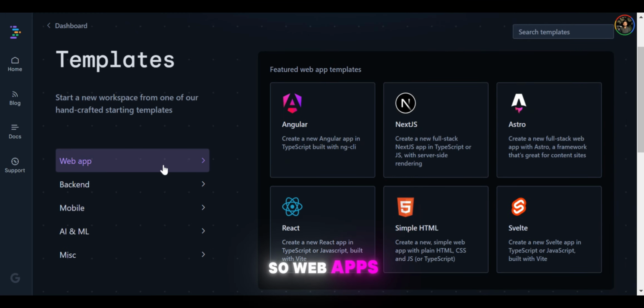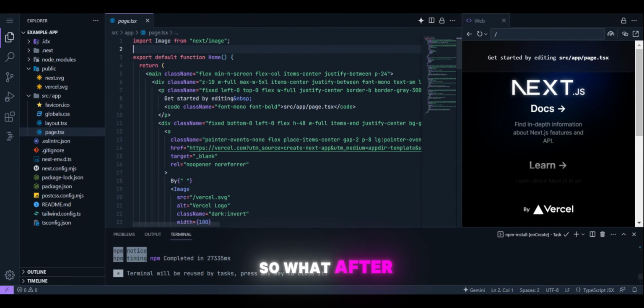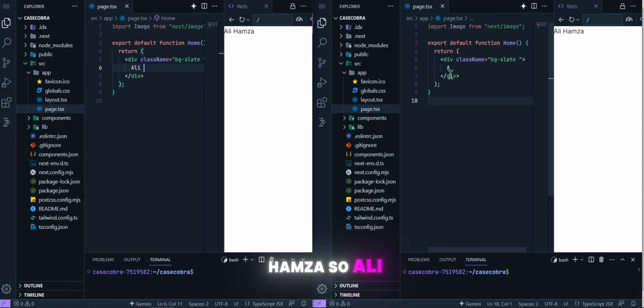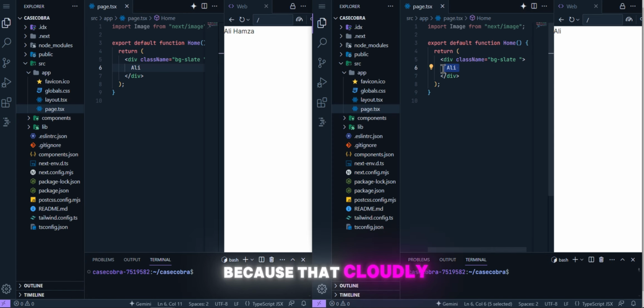So web apps, for a full web app application. Now we try the Next.js app in it. So after a few minutes, this window will appear on your screen after creating that project. You can change the same thing on the right side of that window, and that gives you the instant change, because this application is connected with each other in the cloud.